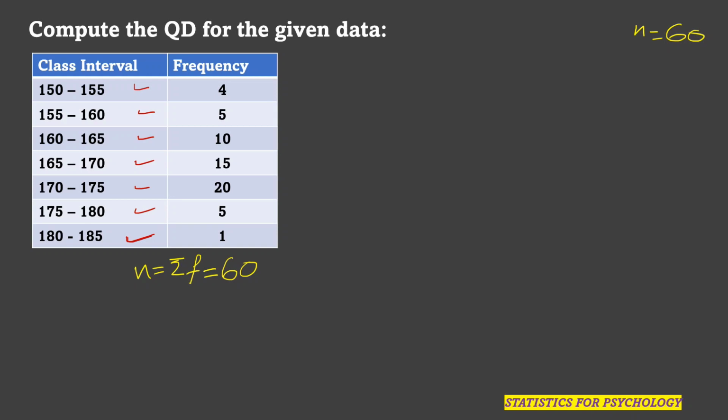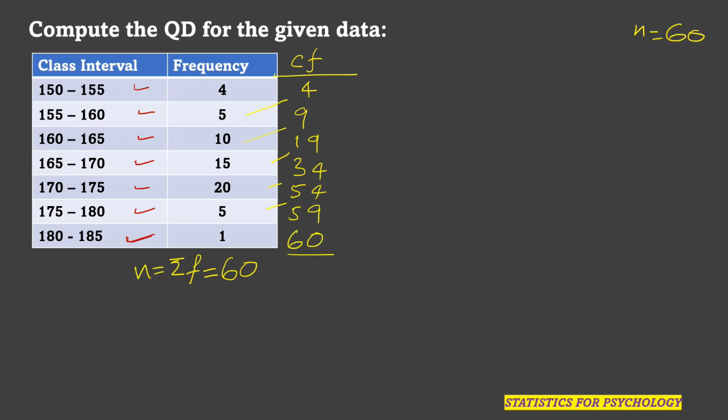And let us add one more column here, which is called cumulative frequency. The cumulative frequency will start with 4, then 4 plus 5, 9, 9 plus 10, 19, 19 plus 15, 34, 34 plus 20, 54, 54 plus 5, 59, 59 plus 1, 60.